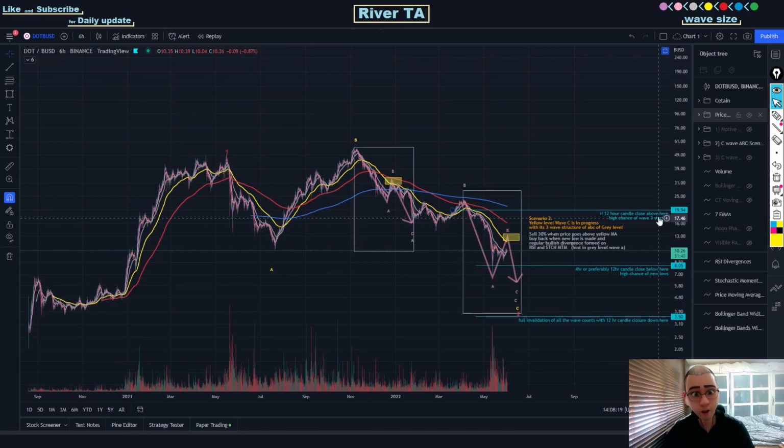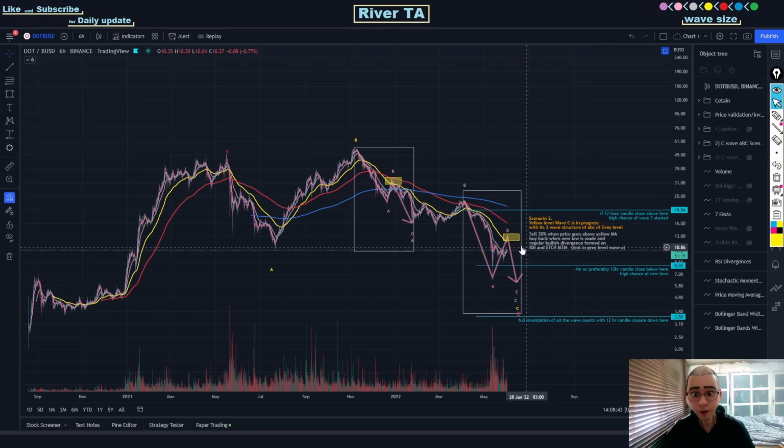Our second scenario was that yellow level wave C is still in progress with the 3-wave structure of ABC of gray level. And the strategy for this scenario would be to sell 30% of our current Polkadot holding when the price goes above the yellow moving average, and buy back when a new low is made with regular bullish divergence formed on RSI and stochastic momentum.